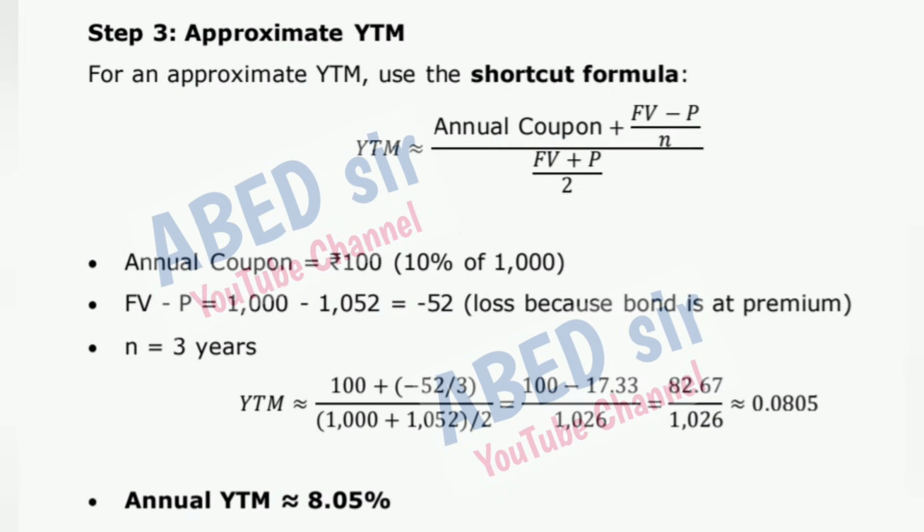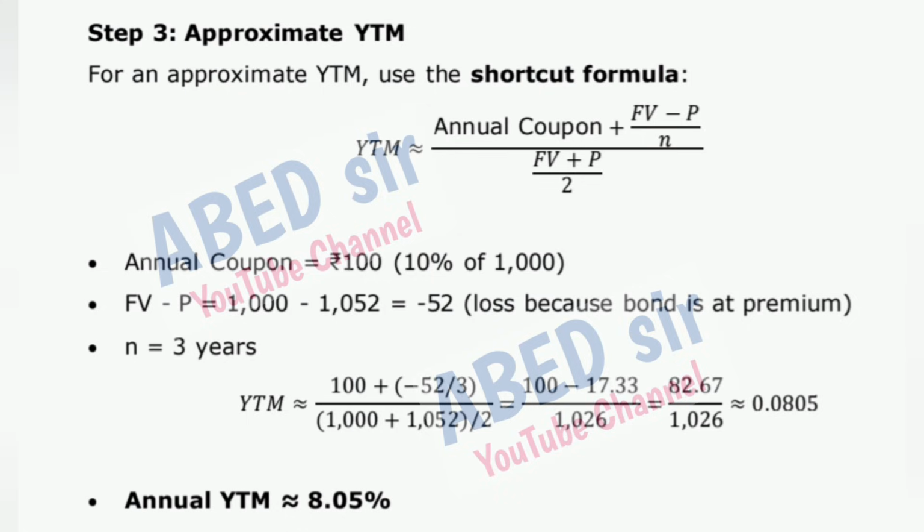Step 3. Approximate YTM. For an approximate YTM, use the shortcut formula. Annual coupon is equal to 100 rupees, 10% of 1,000. FV minus P is equal to 1,000 minus 1,052 is equal to minus 52, a loss because the bond is at a premium.